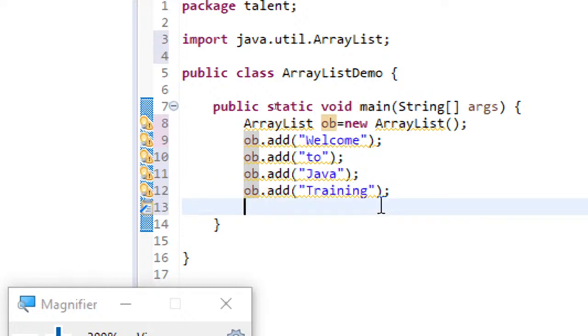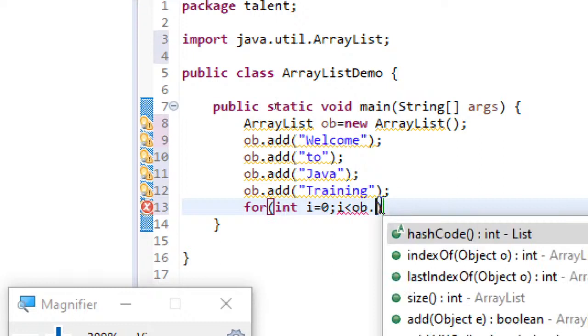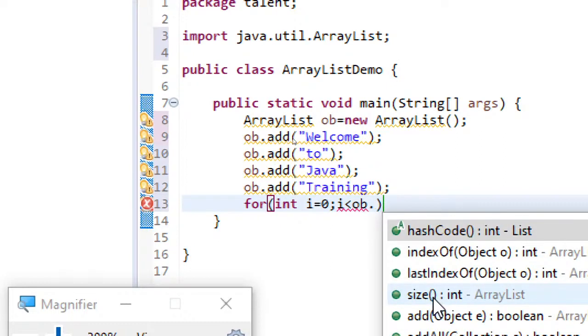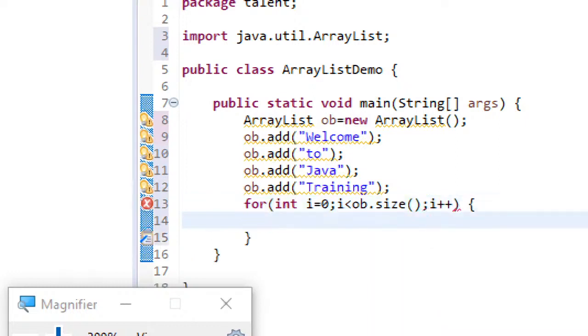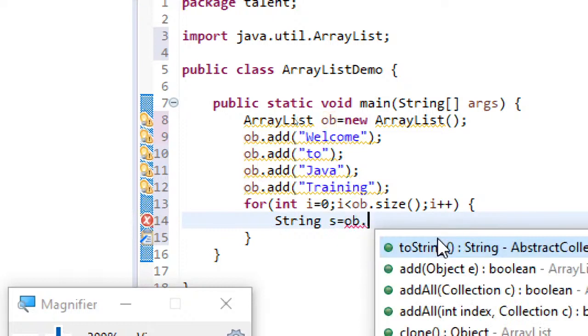Now let us try to retrieve them. So for int i equal to 0, i less than ob dot, here you can see one of the methods, size. So automatically it will iterate within that size. Now let us retrieve this: String s equal to ob dot, we have a method get.